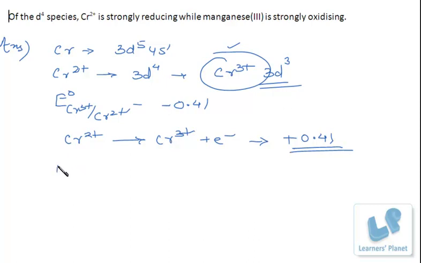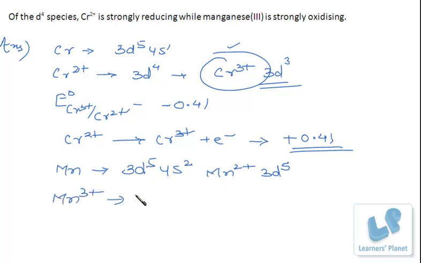Whereas if I talk of manganese, what is the configuration of manganese? It is 3d5 4s2. Mn2 plus configuration would be 3d5 and Mn3 plus would be 3d4. So it's better that it should take up one electron and revert back, and it actually does so.